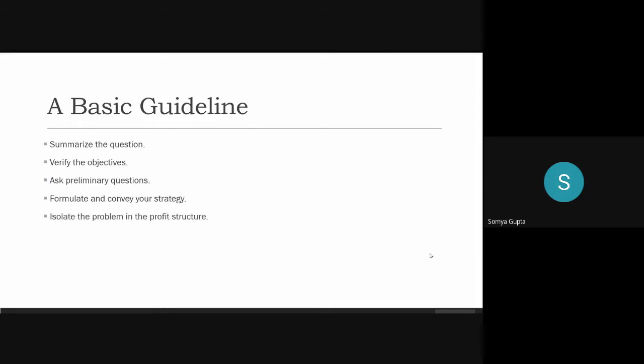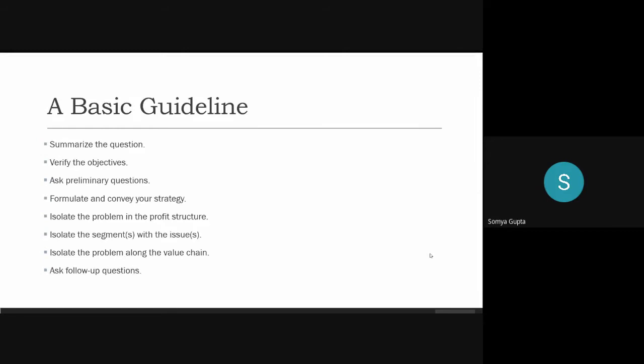After that, you would isolate the problem. The profit structure that's mentioned here would come under strategies. So there is a particular structure that you may follow. After that, you will isolate the segment which has the issue. You've isolated the problem in the profit structure, but that's not enough. You need to delve deeper into that issue. So you can divide that segment wise, and when you divide that segment wise, you may find the issue in a particular segment. After which you can isolate the problem along the value chain. So these are all steps that you will follow to really narrow down and drill down to the problem.